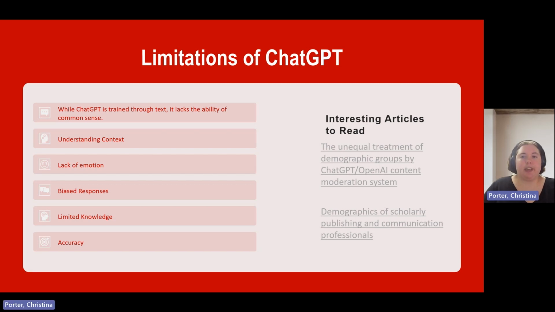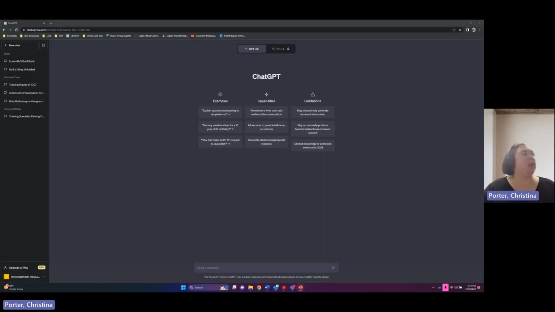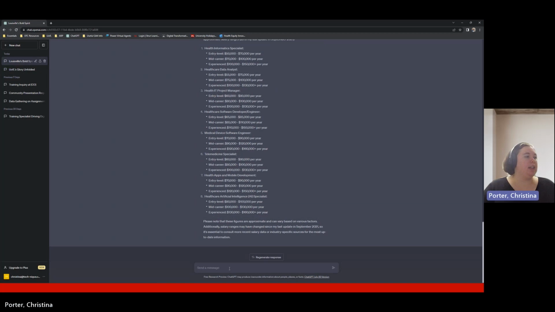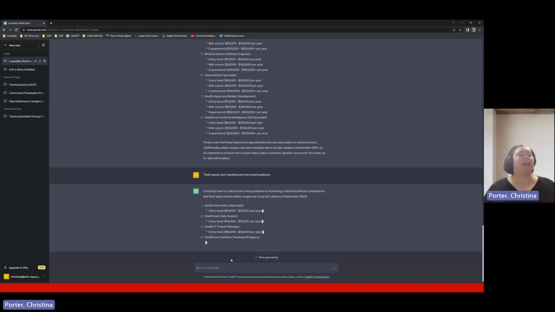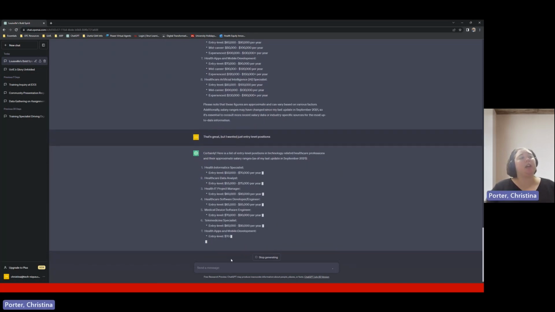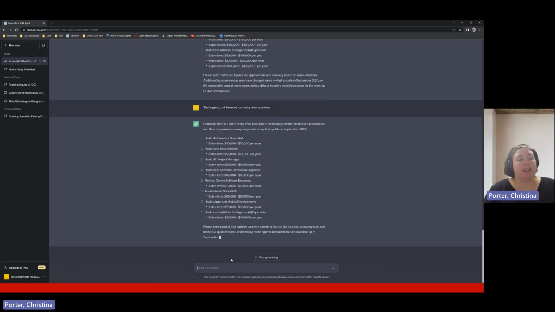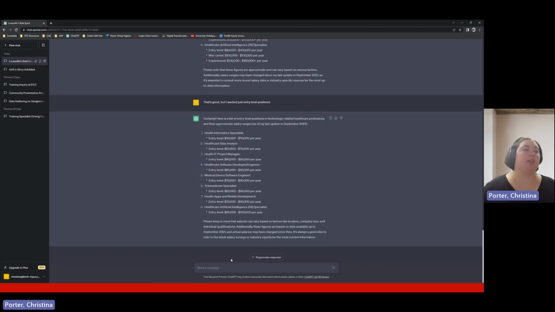So we'll take a look at some of this later. Since ChatGPT only knows the relationship between words as they're presented in the database, it doesn't understand the context behind information that you provide. This can make it hard to discern what you are trying to say or what information you are wanting. So let's go back and say, that's great, but I wanted just entry level positions. So you can provide feedback to ChatGPT. It is using its previous response and editing that in order to just give me entry level positions.